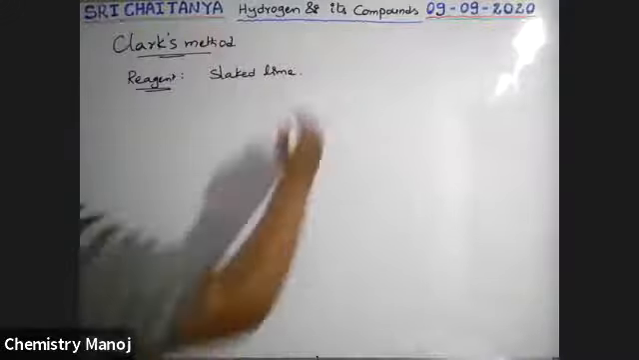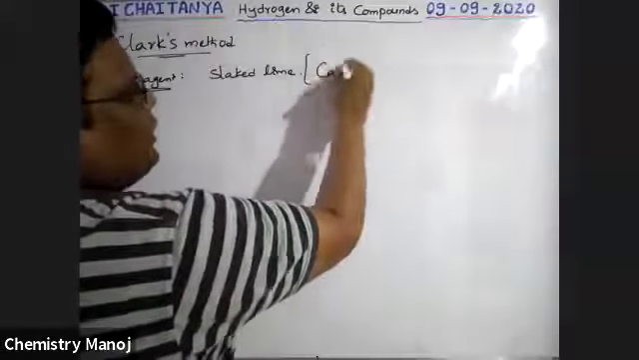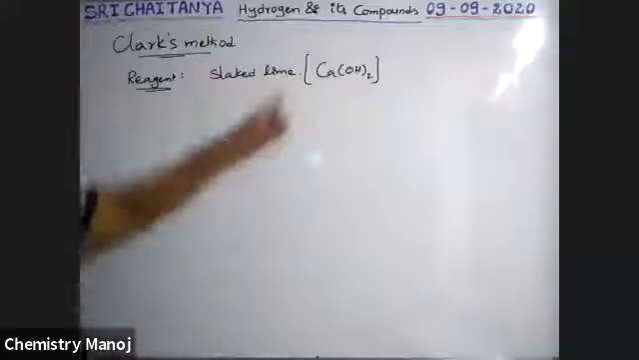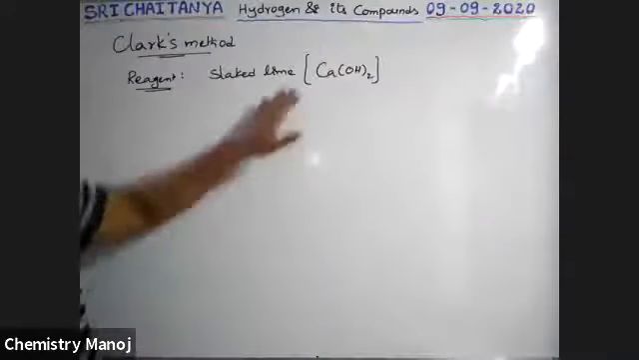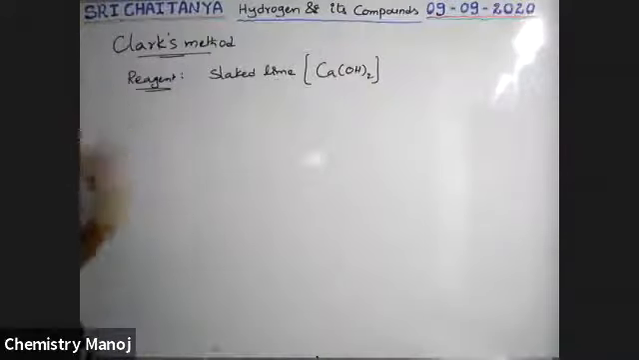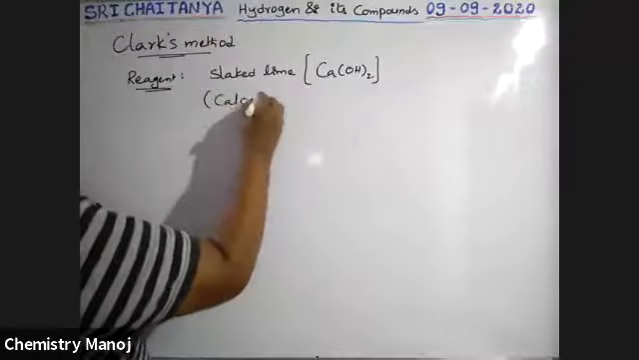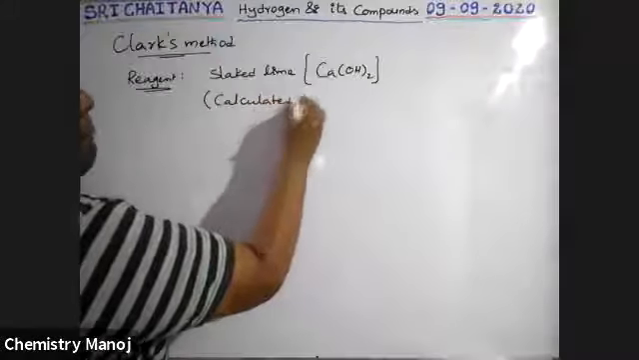What is this slaked lime? Slaked lime is nothing but calcium hydroxide, Ca(OH)2. That is the formula for slaked lime. It is the reagent. How much? My dear boys, it is very, very important. It is a calculated quantity, a calculated amount.